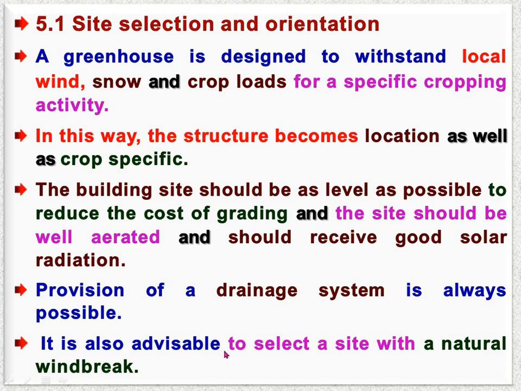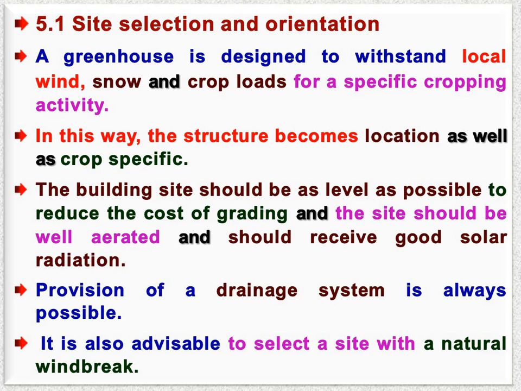It is also advisable to select a site with a natural windbreak, means as far as the wind is concerned, higher velocity wind can damage our greenhouse.